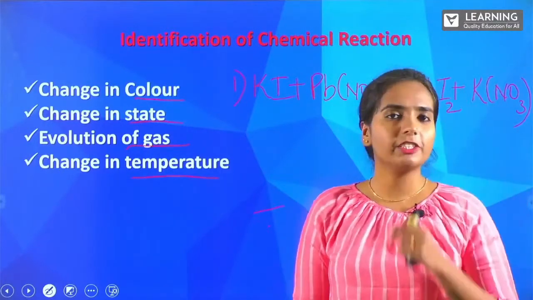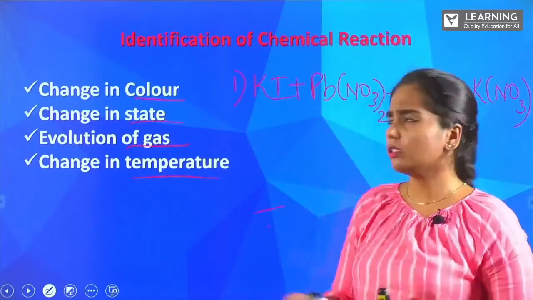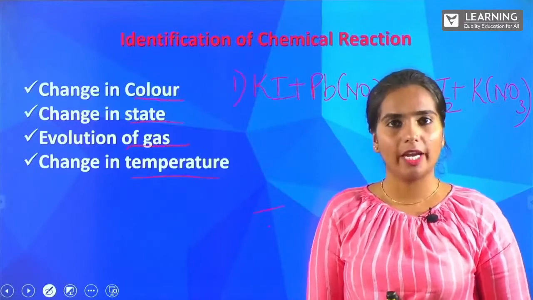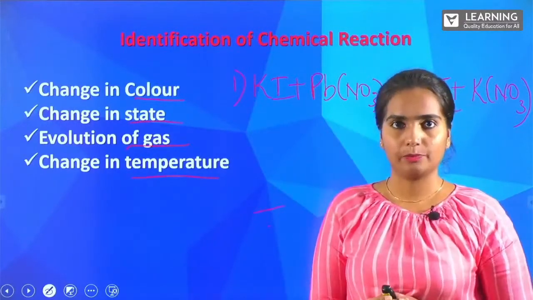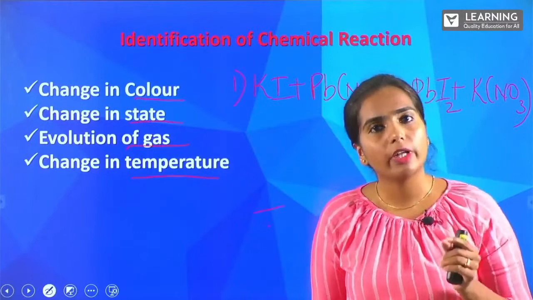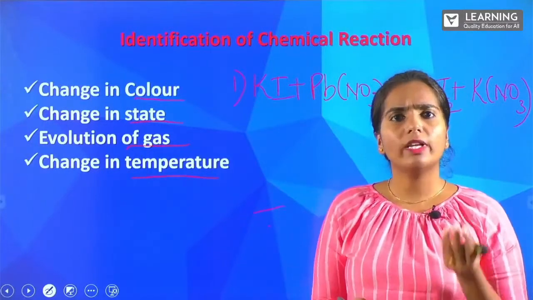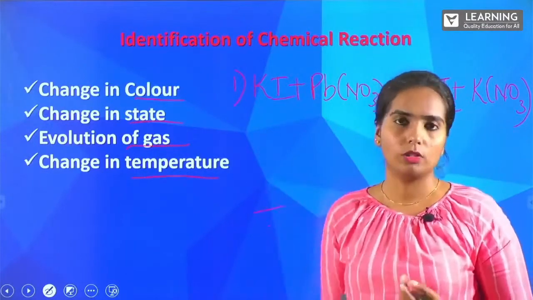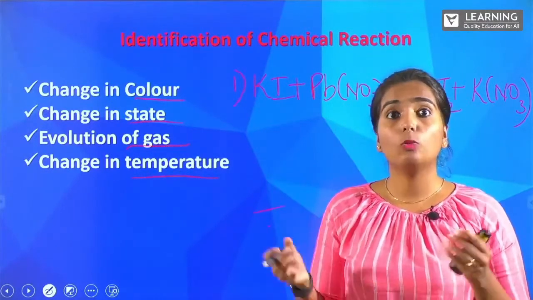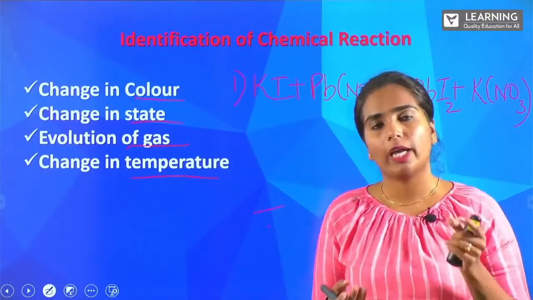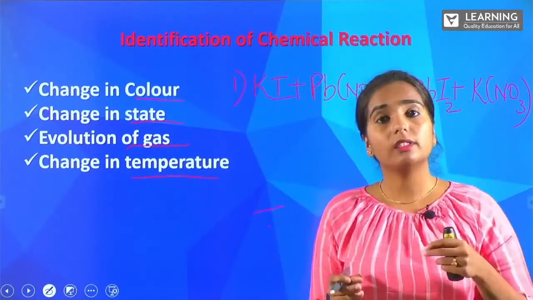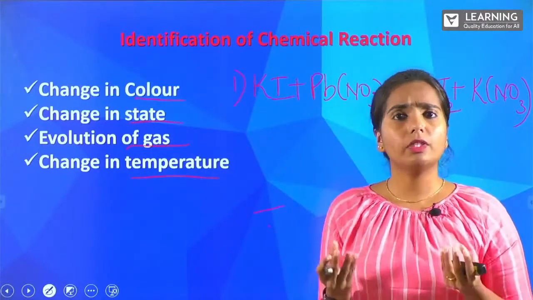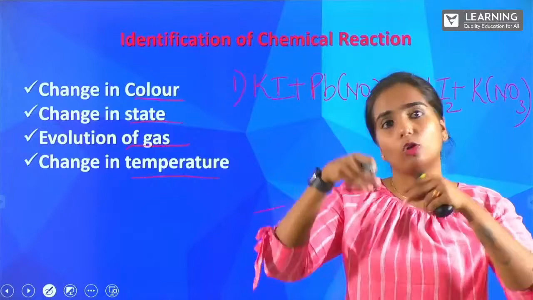For the change in color, I have taken an example. The first one is potassium iodide. We are taking potassium iodide and treating it with lead nitrate. When you see this in your laboratory, you can see the color of both these compounds. Both are white in color. You take potassium iodide and lead nitrate and mix each in water, in two separate beakers or conical flasks. After that, mix these two solutions together.